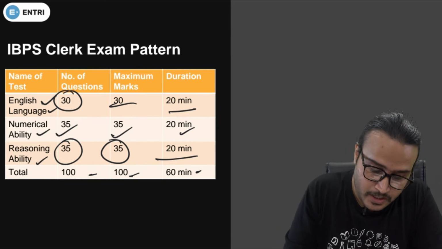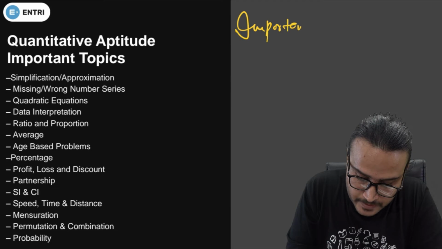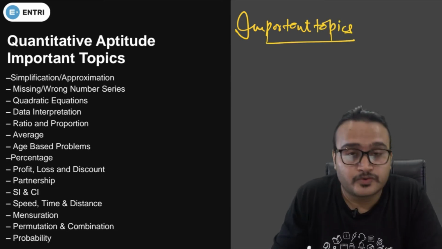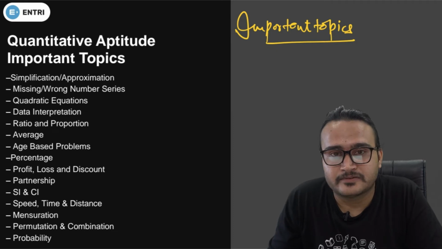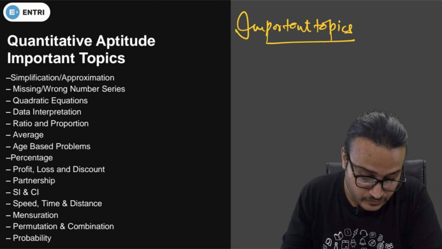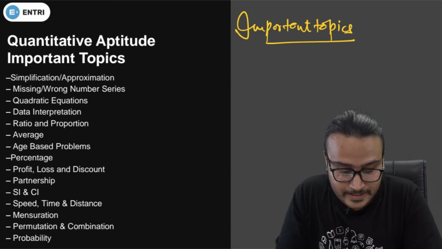Now we'll be talking about important topics. What are the important topics you need to study to score like this? To score 80 plus, or sometimes 90 plus. So guys, you can see these are the important topics in the quantitative aptitude section.